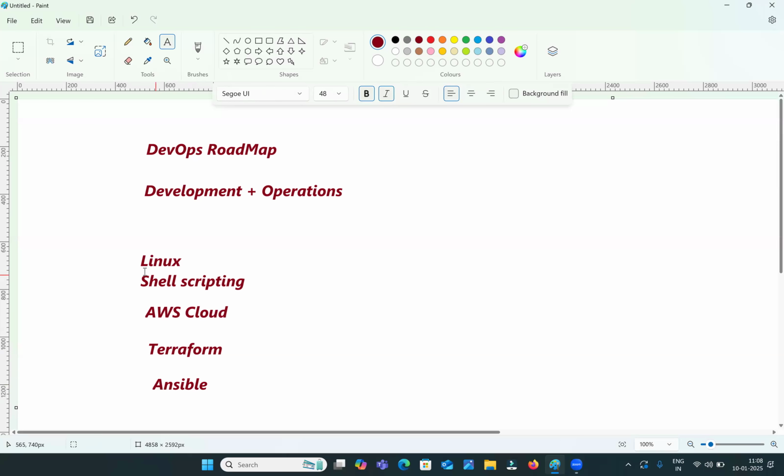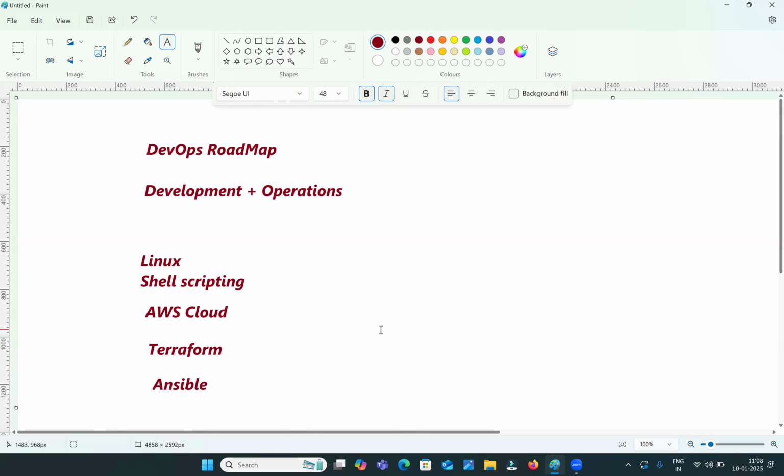Okay, guys, just to follow this once again. First, you should have strong knowledge of Linux. Then you should have knowledge of shell scripting. After that, you should have knowledge of any cloud, whether it is AWS or Azure or GCP. Then you should know Terraform. By using Terraform only, we will create the infrastructures in the cloud environment. And we should know Ansible also. Ansible is a configuration management tool. With Ansible, we can connect to n number of servers at a time and install the required packages in all the servers at a time. That's why you should have knowledge of a configuration management tool also.